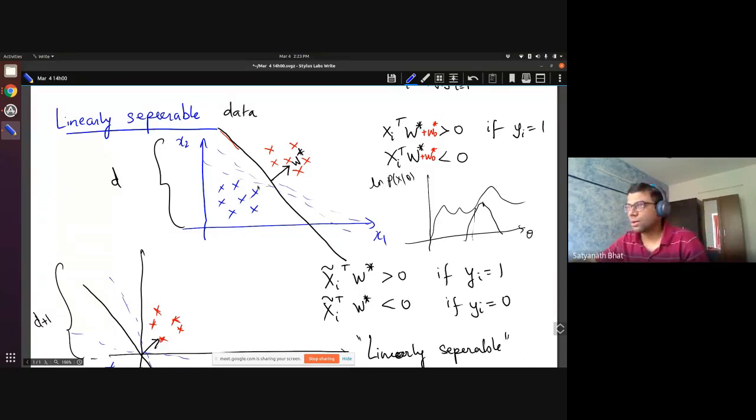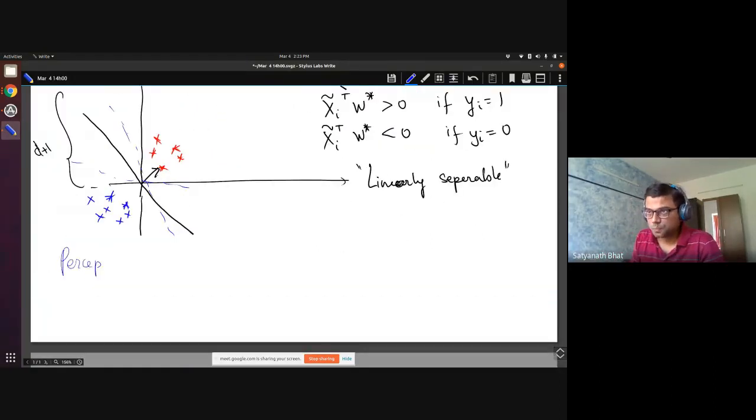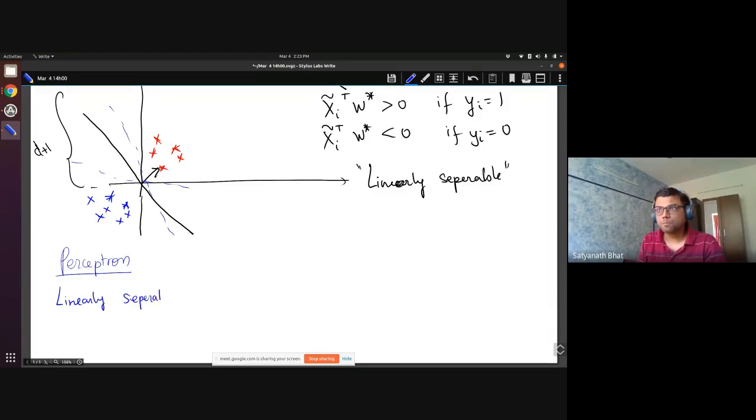Okay, so now what is the objective? What does the perceptron try to do? Perceptron is one of the earliest machine learning algorithms. It works with the assumption that the data is linearly separable. The perceptron algorithm finds one hyperplane which separates the data.